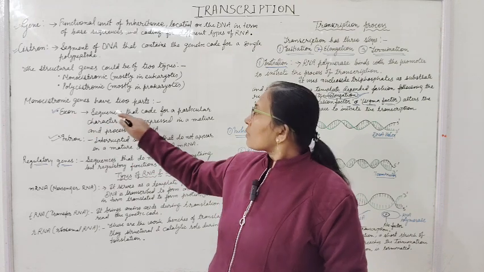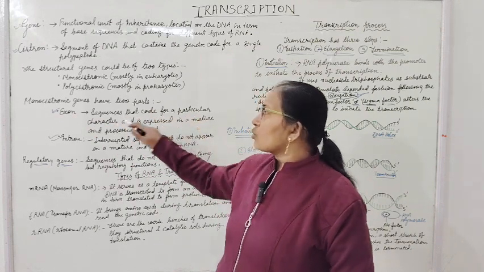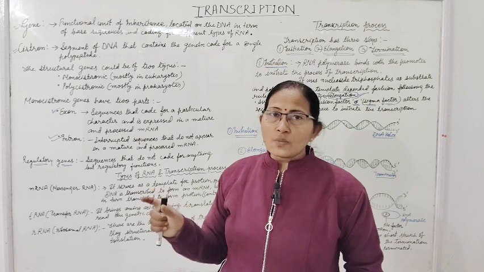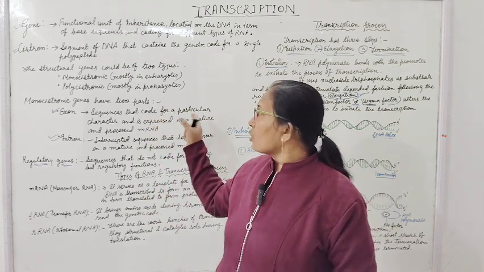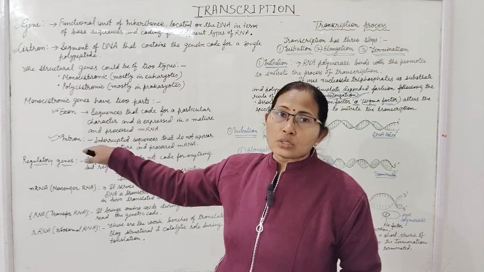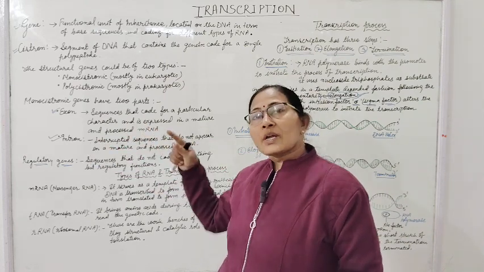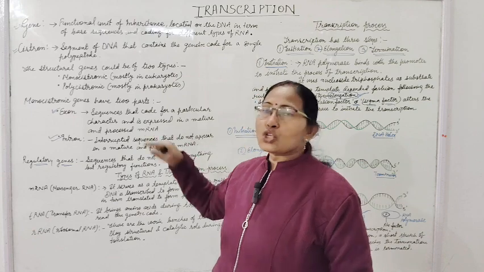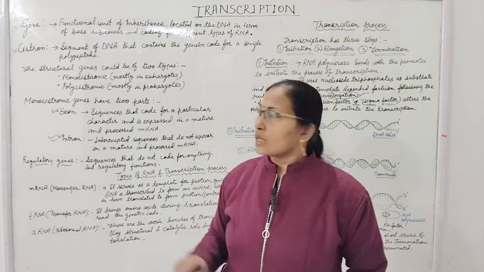The sequence that codes for a particular character. The sequence of bases which codes for the particular character is called exons, and is expressed and present in the mature mRNA.